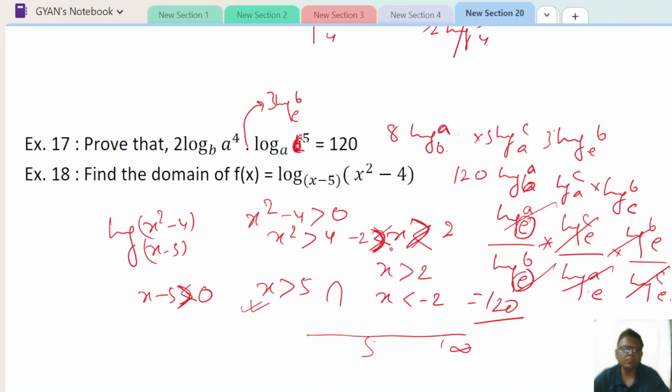So x plus 5. Is it x plus 5 or x minus 5? Sorry, it is x plus 5. So x plus 5 means x should be greater than minus 5. So then what to do?